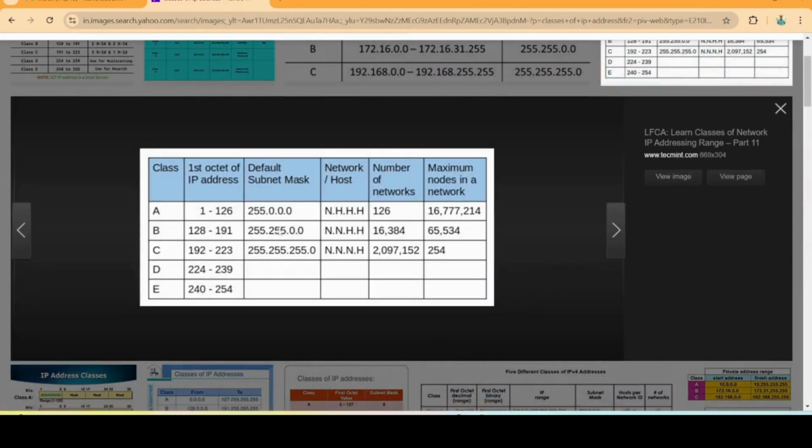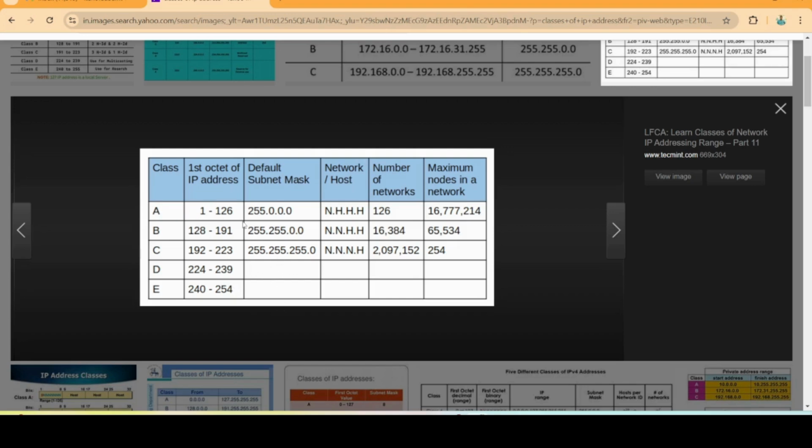Now here you can see these are the classes of IP address. 1 to 126 is class A, 128 to 191 is class B, 192 to 223 is class C, and 224 to 239 is class D. And we have one more class, 240 to 254. In total we have 5 types of classes. Now we don't need class D and class E.